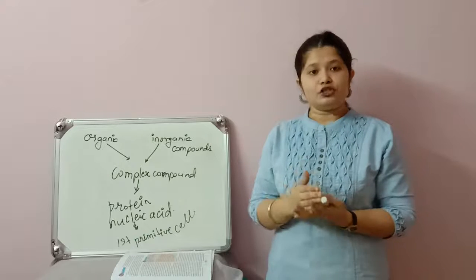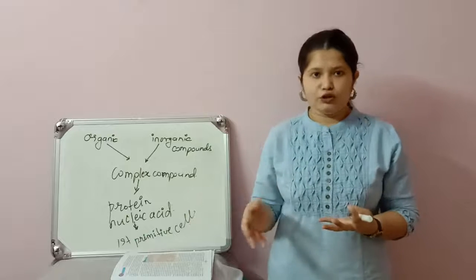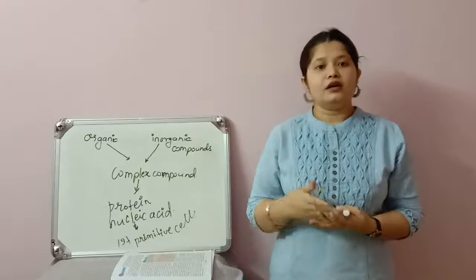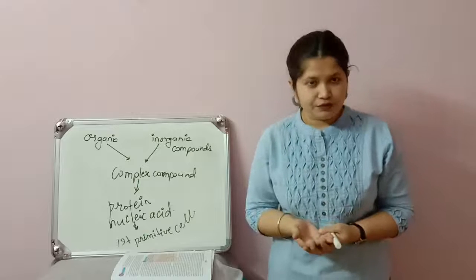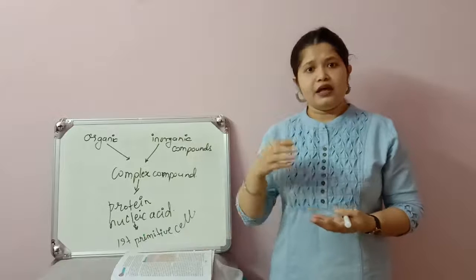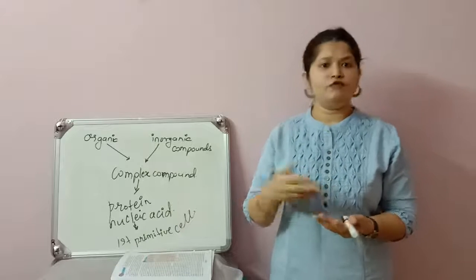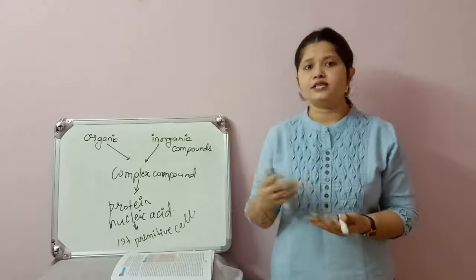Friends, you all must have heard about the theory of evolution that I am going to tell you now: the survival of the fittest. The fit organism will survive. The unfit organism will perish. They will die. They will not survive.